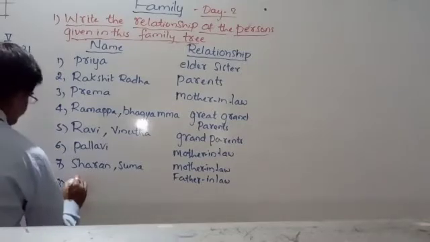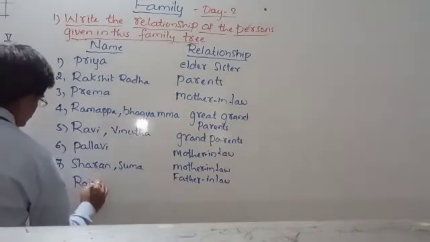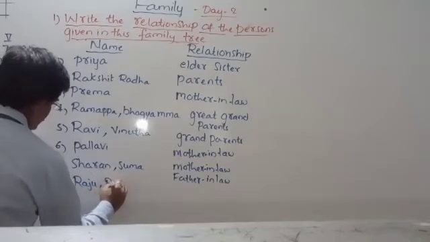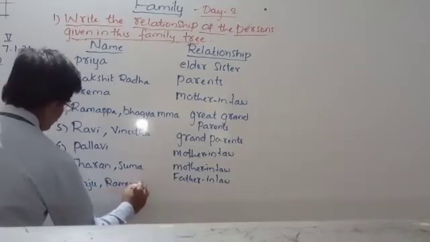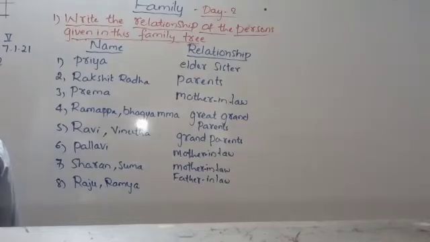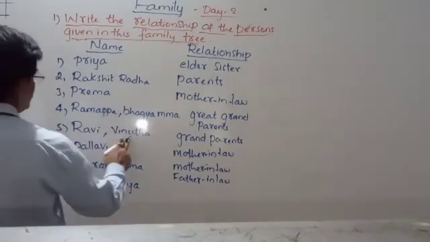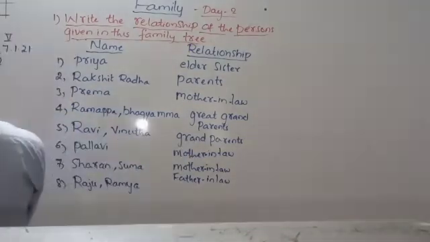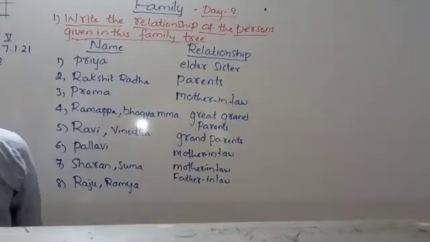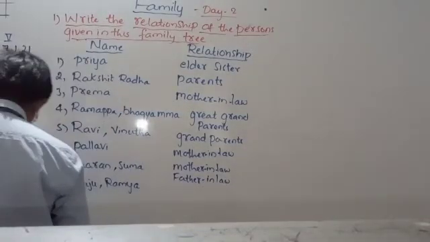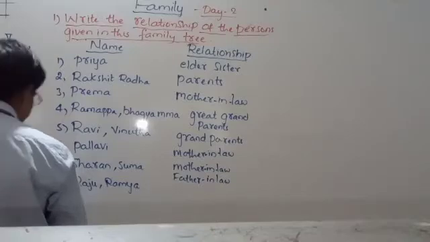Raju and Ramya. How are they related? They are grandparents. They are also grandparents like Ravi and Nirutha. Ravi and Nirutha are the grandparents. The same way, Raju and Ramya are also the grandparents.